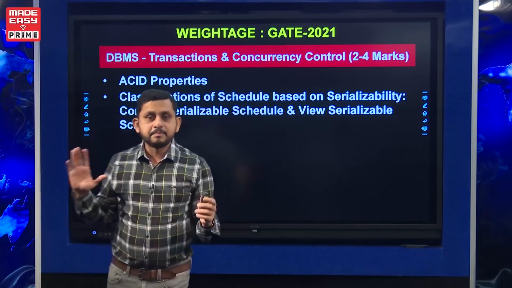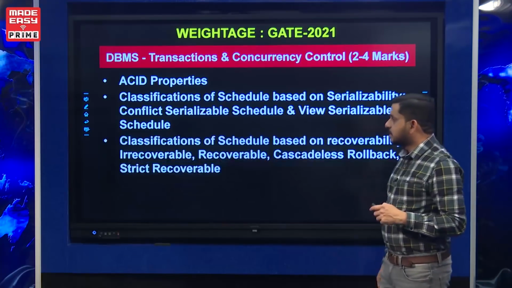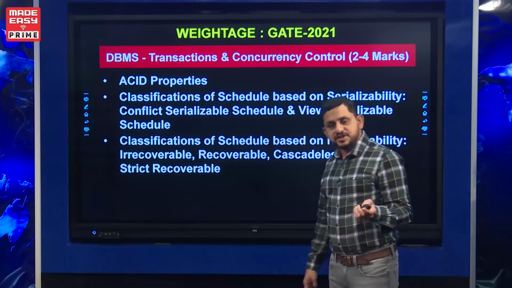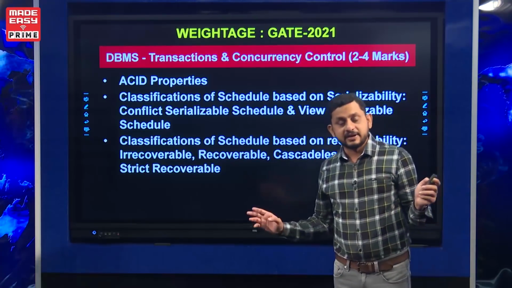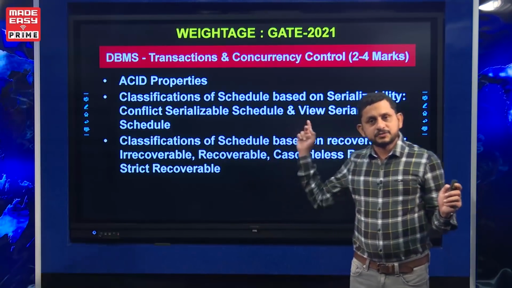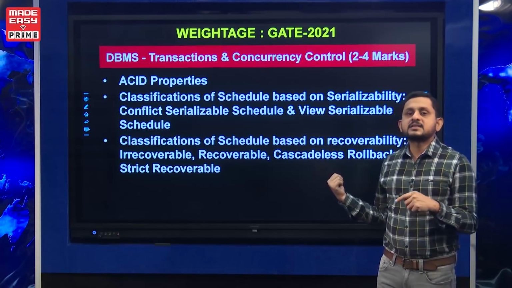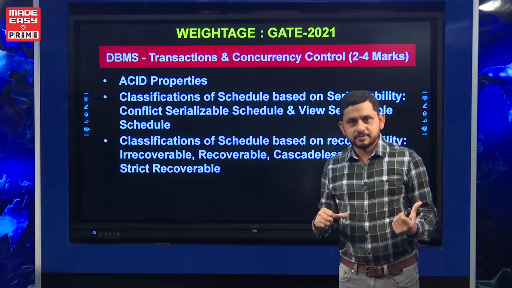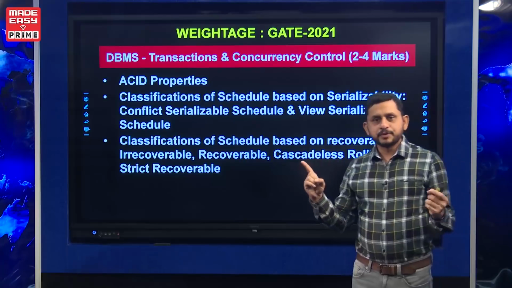This is another important area from the transaction management. One more classification of schedule is based on recoverability. The previous one is classification based on serializability, and this is classification based on recoverability. Irrecoverable schedule is one drawback.